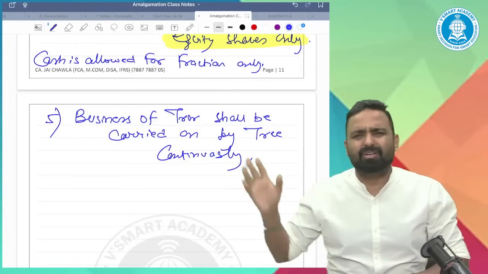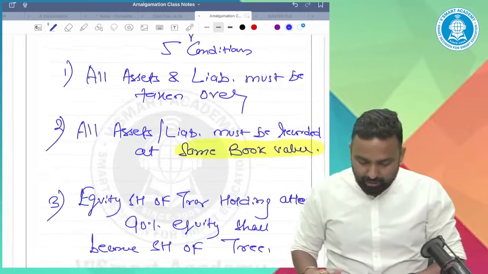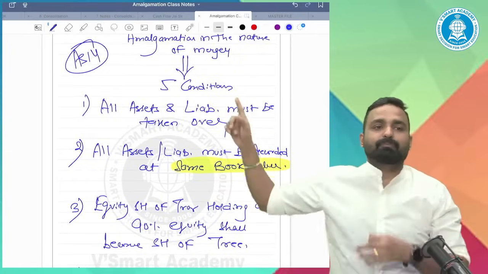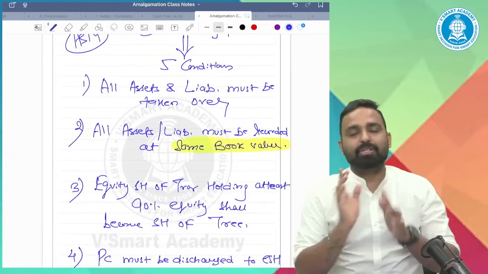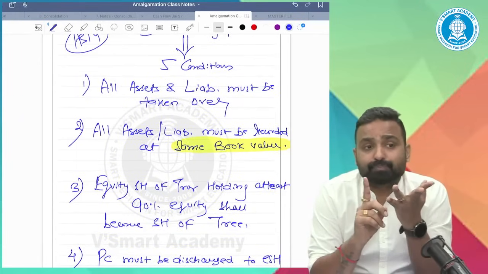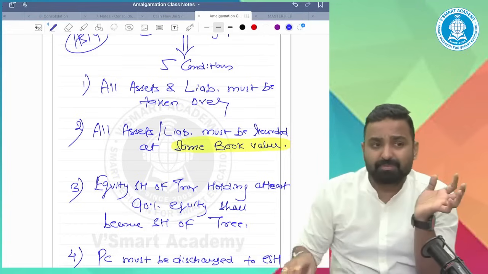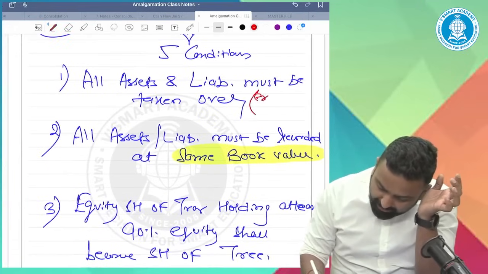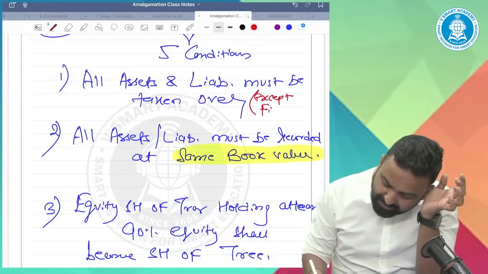This is quite a simple point, not an issue. So these are the 5 conditions of amalgamation in the nature of merger. All assets and liabilities must be taken over. Whenever I say all assets and liabilities, here you can write except fictitious assets.